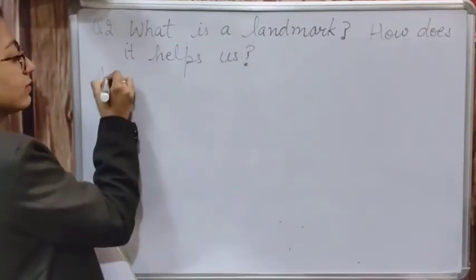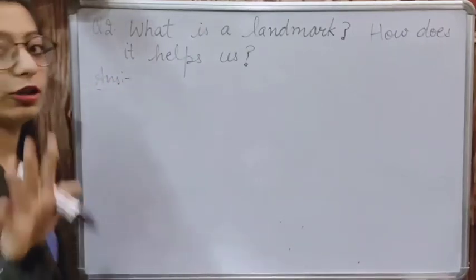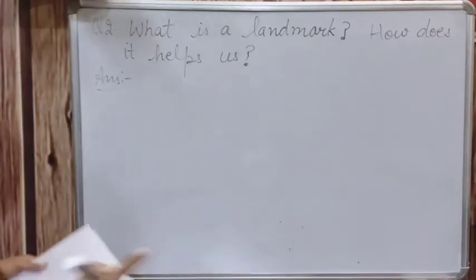Okay, so let's write the answer. So all of you know about the landmark. What is the meaning of landmark? Let's write about it.